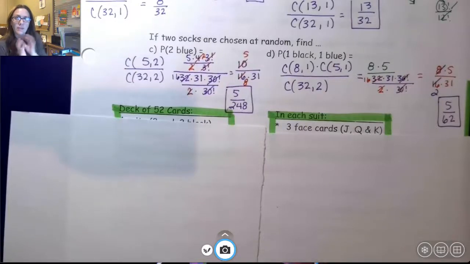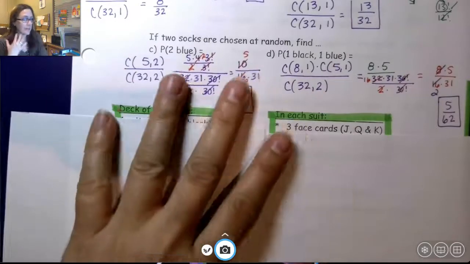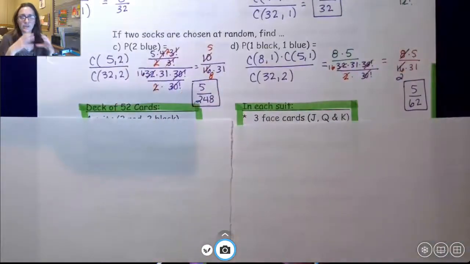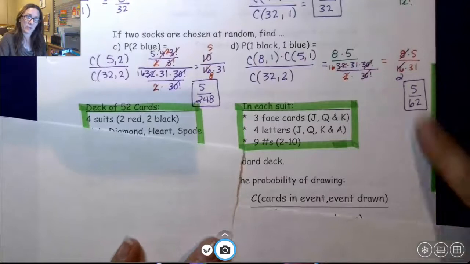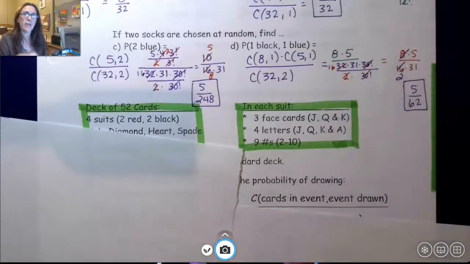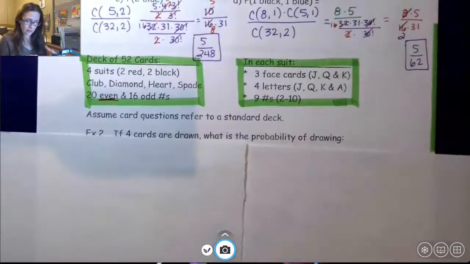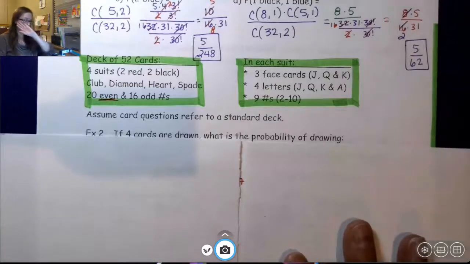Okay. Next, we're going to deal with the deck of cards. It's really important that we know the setup of a deck of cards. If you don't have it memorized, I suggest maybe highlighting the edge of the paper or putting a sticky note there. That way you can refer back to it pretty nicely. I highlighted the information. Always assume that when you have card questions, it's a standard deck unless they tell you something fishy is going on with the deck. Assume that it's a standard deck.